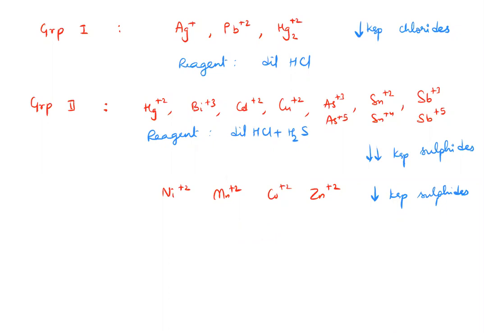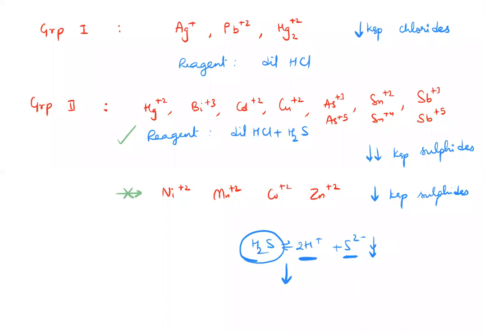Now, normally H2S is a weak acid. So the H2S equilibrium is H2S giving 2H plus plus sulfide. So if you take it in the presence of an acid, due to common ion effect, the dissociation of H2S is further suppressed. So if the dissociation is suppressed, your quantity of sulfide is very, very less. Now, if your quantity of sulfide is less, then these substances can be precipitated because a little sulfide is enough. But these substances need higher quantities of sulfide. So these will not be precipitated.